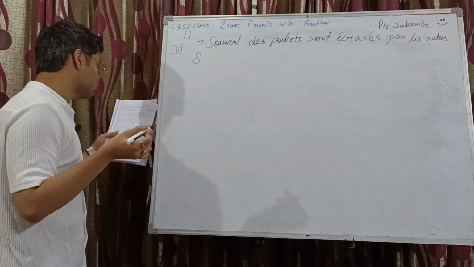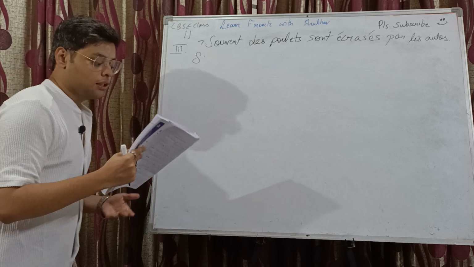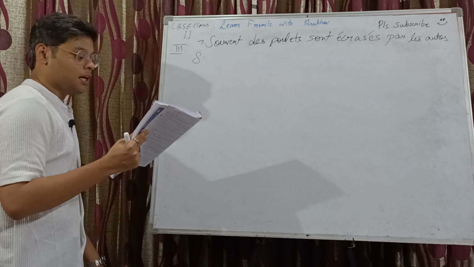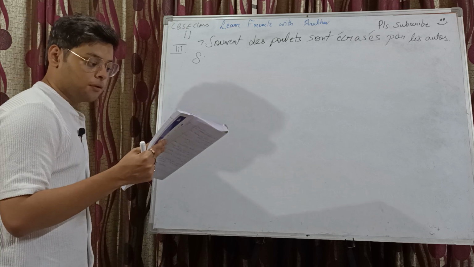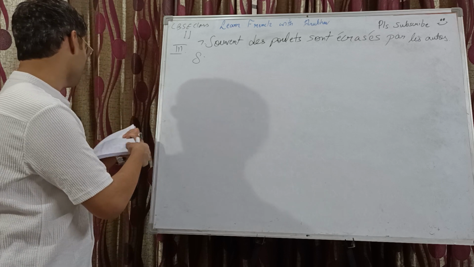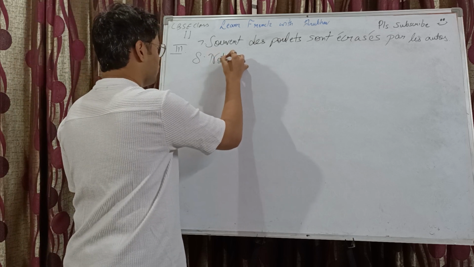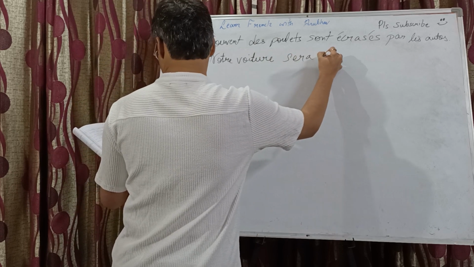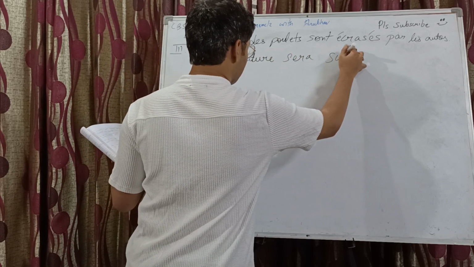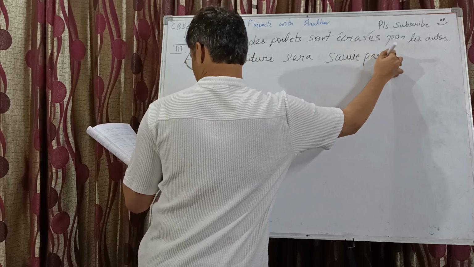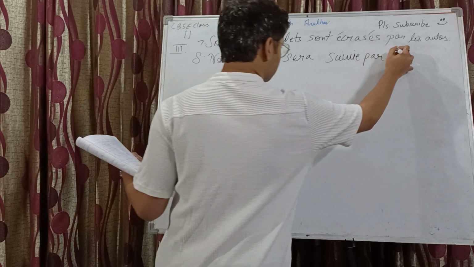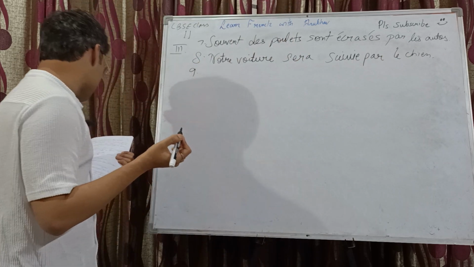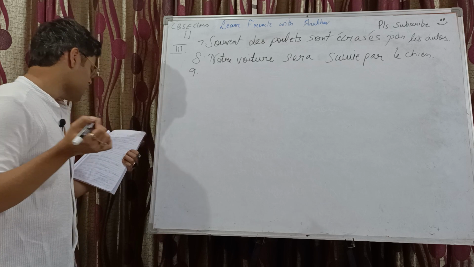8th one we have le chien suivra notre voiture. So the dog will follow our car. Let's make it the other way around. Our car will be followed by the dog, right? So notre voiture, the new subject. Notre voiture sera suivie with an extra e par le chien. 9th one we have un chien suit notre voiture.